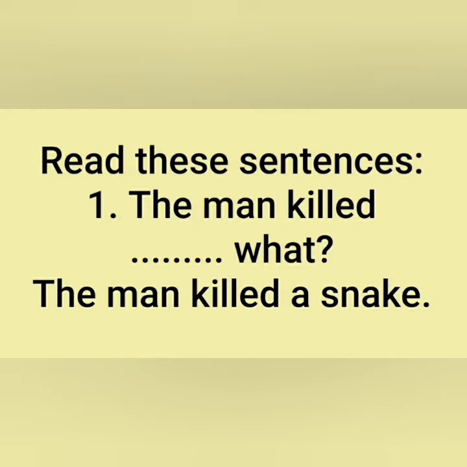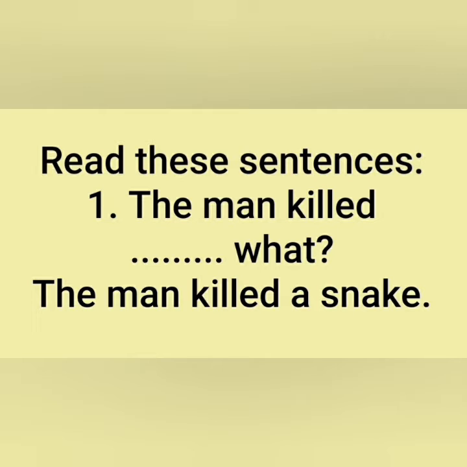Here we have the verb killed, but it doesn't make complete sense because it is not giving us the answer of the question what. If we give the answer of the question what, then the sentence is the man killed a snake. Here, what did the man kill? A snake. Now, the sense is clear by adding the object, that is a snake.